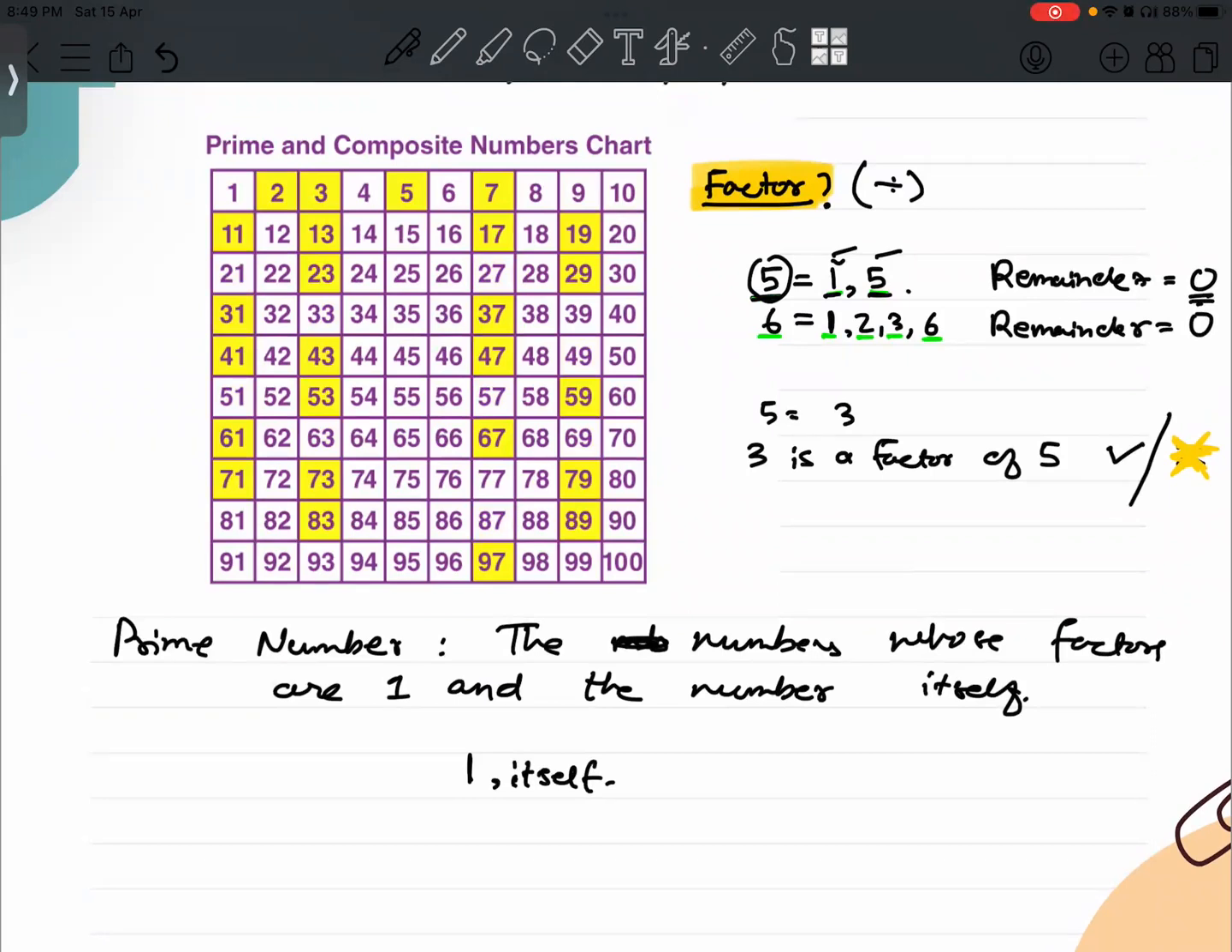Let's talk about 2. What do you see here? What is the factor of 2? What are the factors of 2?